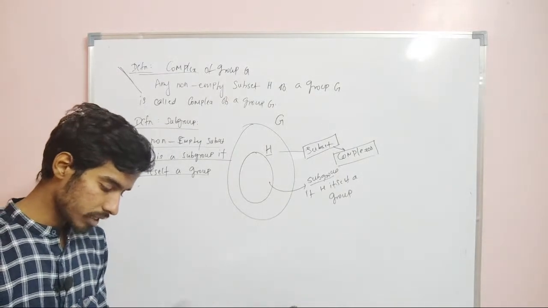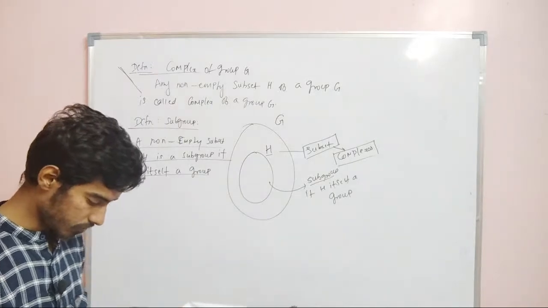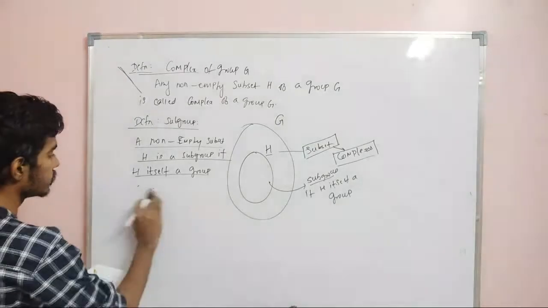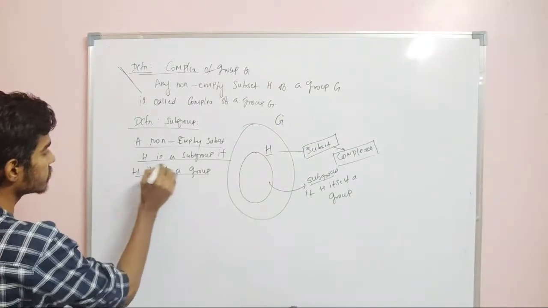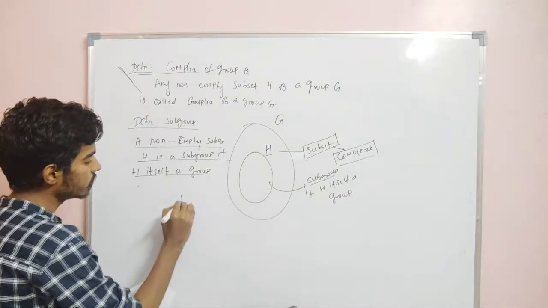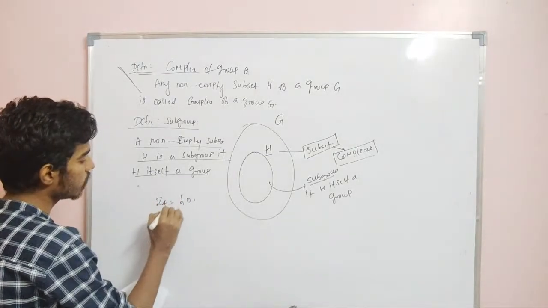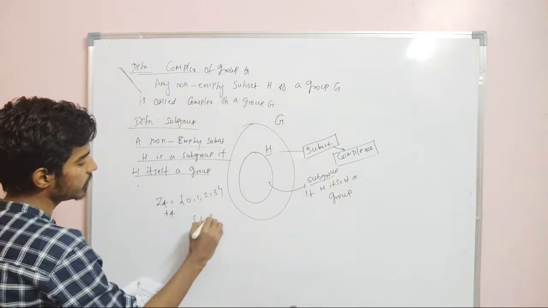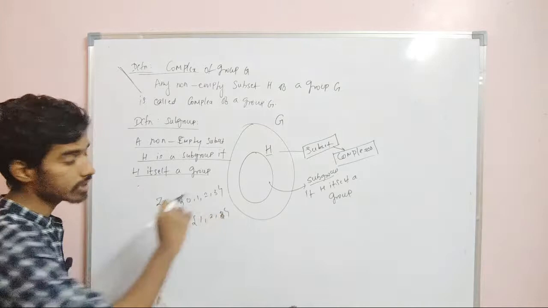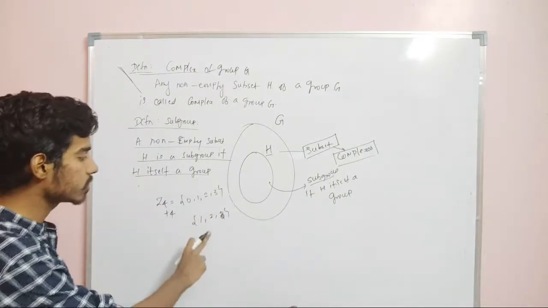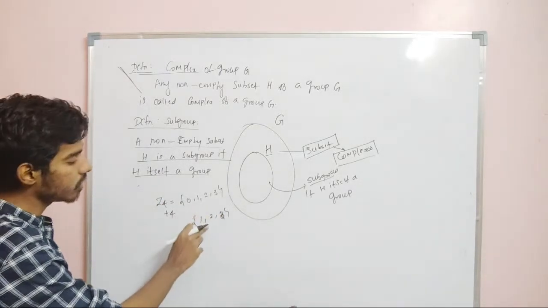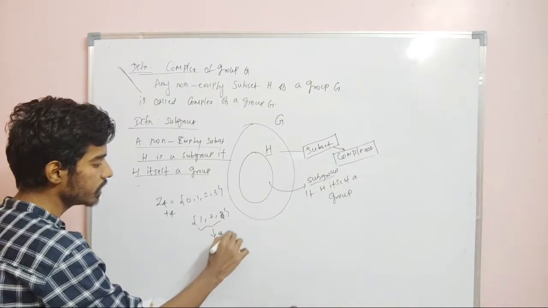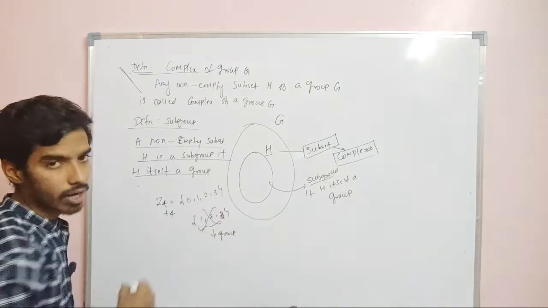Now we will see some examples. I am going to give 6 examples. Example 1. Whenever you say subgroup, remember, for example, if I take Z4, addition modulo 4, it has 0, 1, 2, 3. You cannot simply take 1, 2, 3 and call this a subgroup. It can be a subset, but in order to be a subgroup, this set has to be a group. Surely there is no identity element in this set.